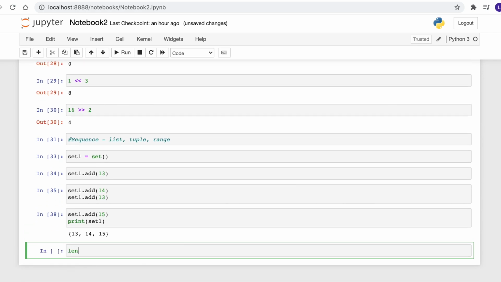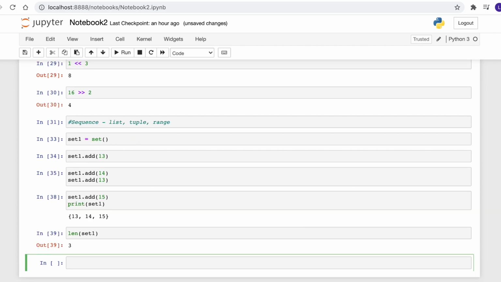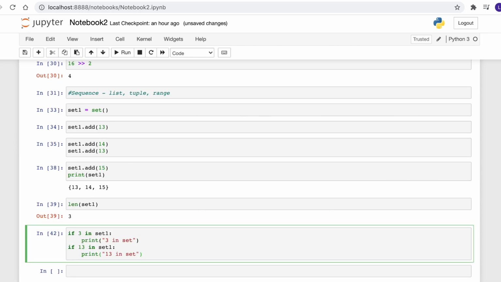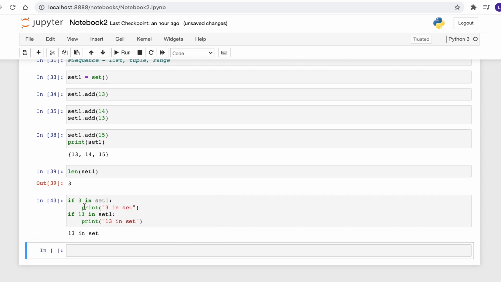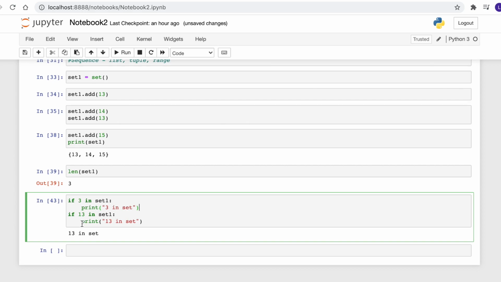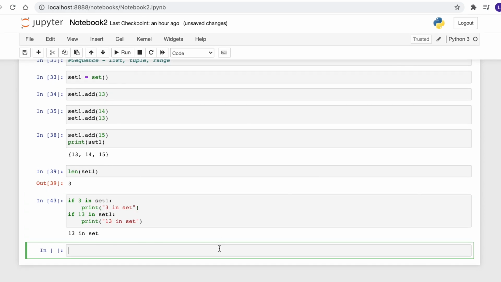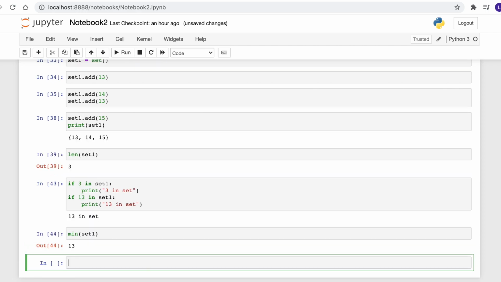Next, let's have a look at the length function. So it is going to give us the length of any data structure. So length in brackets, we are going to print the reference. So it gives the length as 3. Now we're going to see how to write if statements. So we can write, for example, if 3 in set1, print something, and then if 13 in set, print something. So we see it is only printing the second one as 3 is not present in the set. Then we have the min function to find the minimum value in a data structure. So 13, and then max, which is going to give us 15.